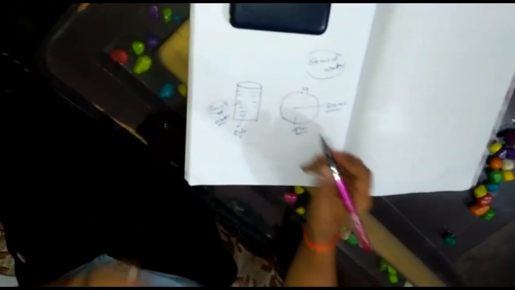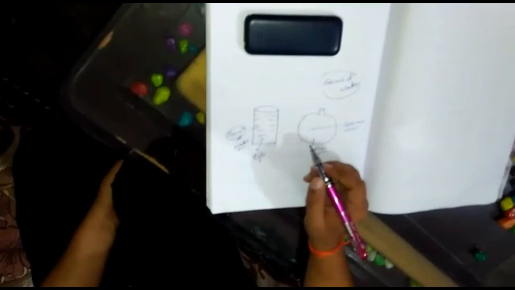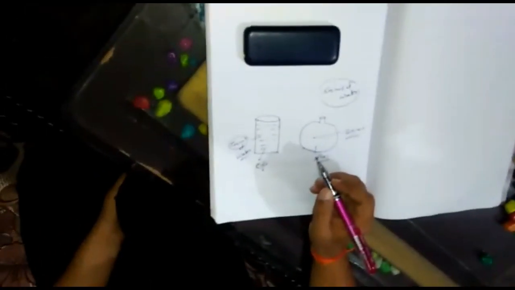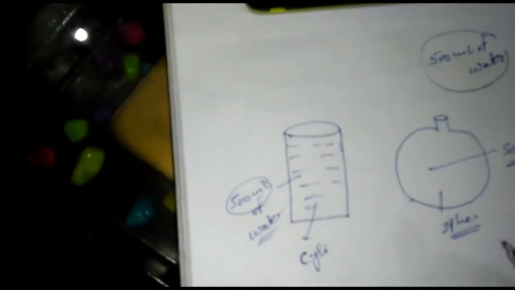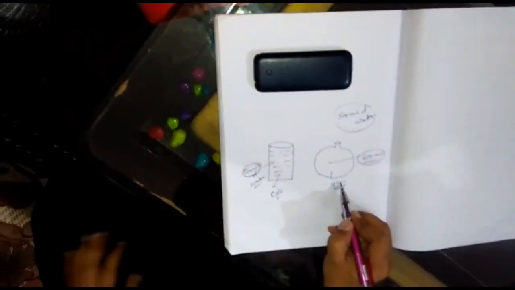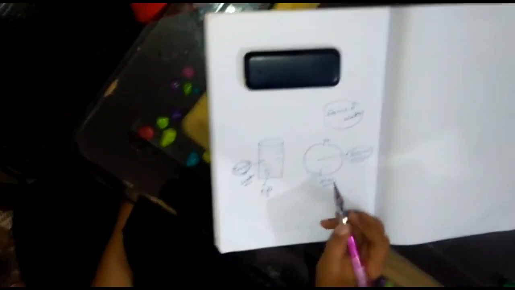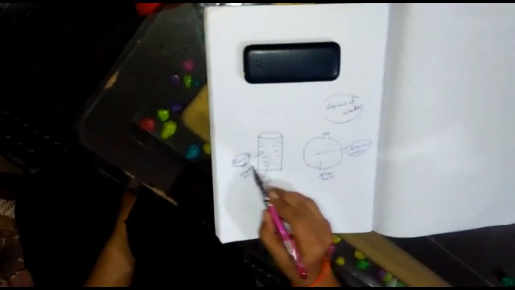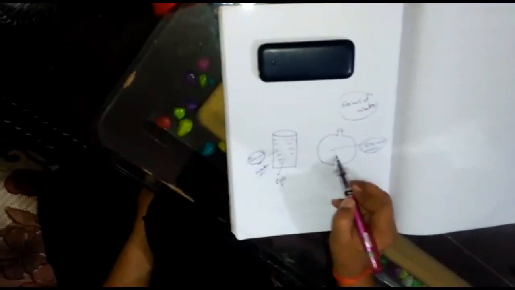So in both conditions, the volume remains the same but the shape is different. That means a liquid has a fixed volume but a different shape.